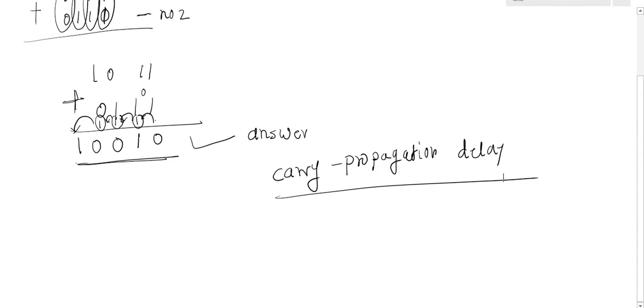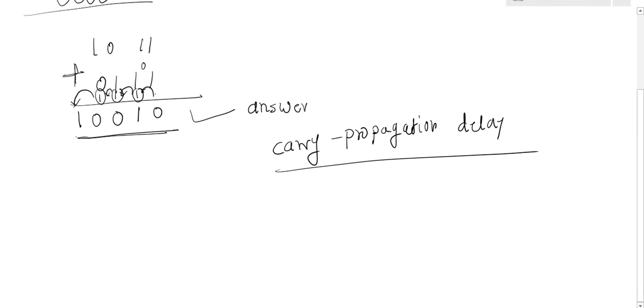So if I take 8 bits, then my carry propagation delay is going to increase to 8 seconds. If I take 16-bit addition, it will take 16 seconds. If I take 24-bit addition, then it will take 24 seconds and so on. Means as the number of bits increases in the addition, the carry propagation delay also increases. And to overcome this problem, a new concept is introduced, that is nothing but the look ahead carry adder. Clear?